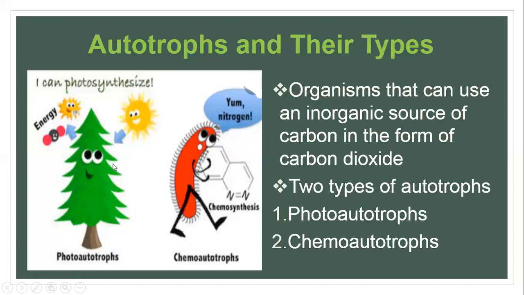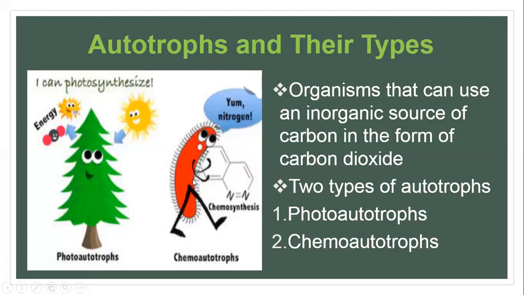So basically, photoautotrophs are those organisms who can use, obviously, an inorganic source of carbon in the form of carbon dioxide. But why are they called photoautotrophs? Because the source of energy for them is light energy. That's why the word photo comes there. Photoautotrophs are those autotrophs who use light energy as a source of energy, and obviously they are the organisms who are going to do the process of photosynthesis. That's why it's written over here, I can photosynthesize.